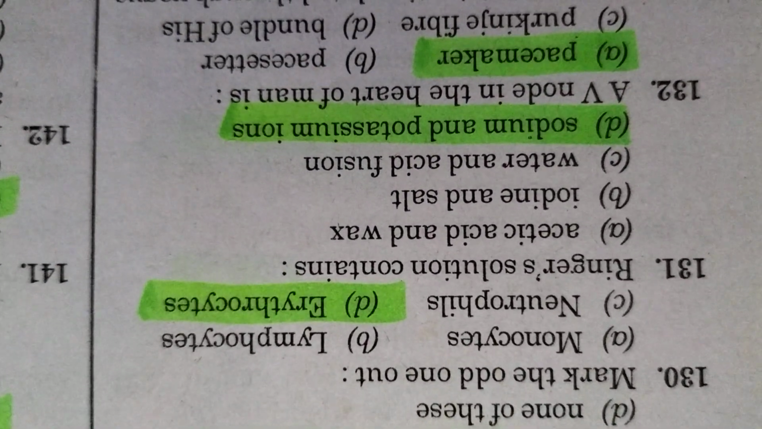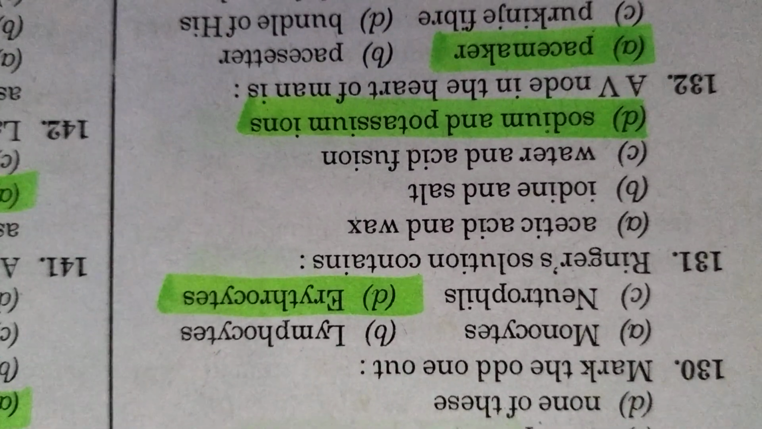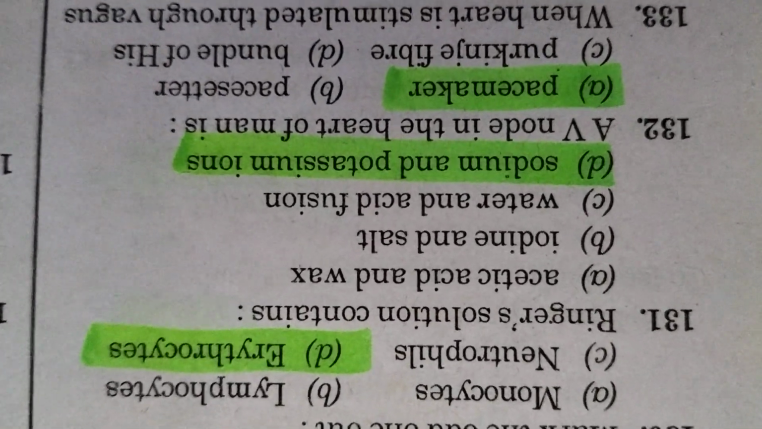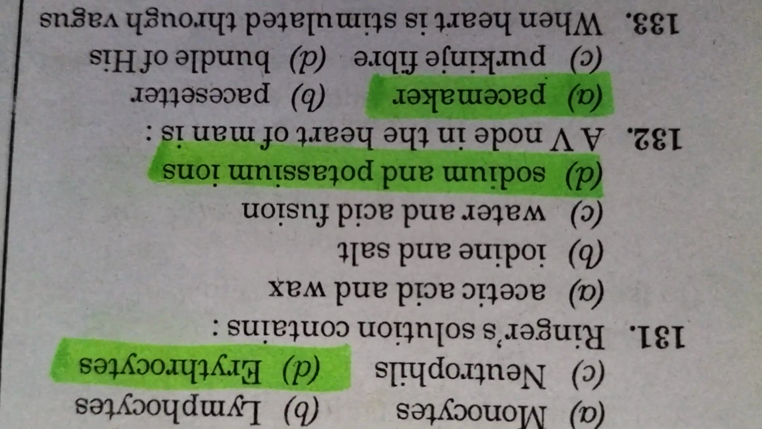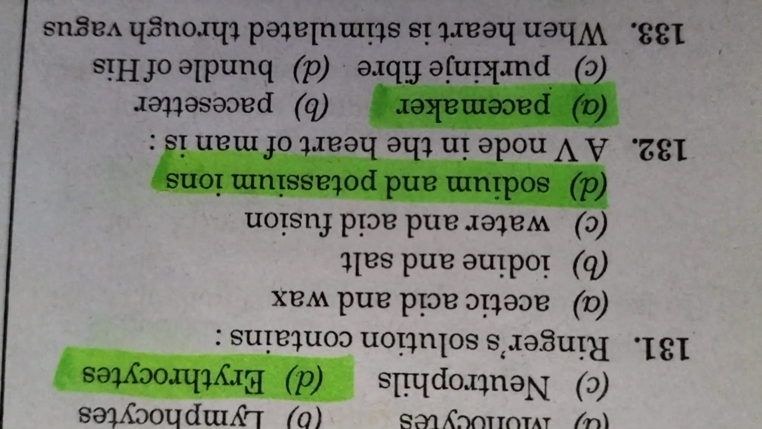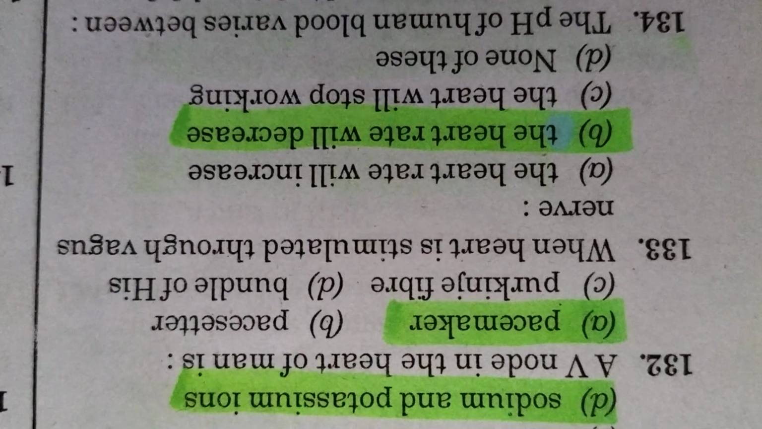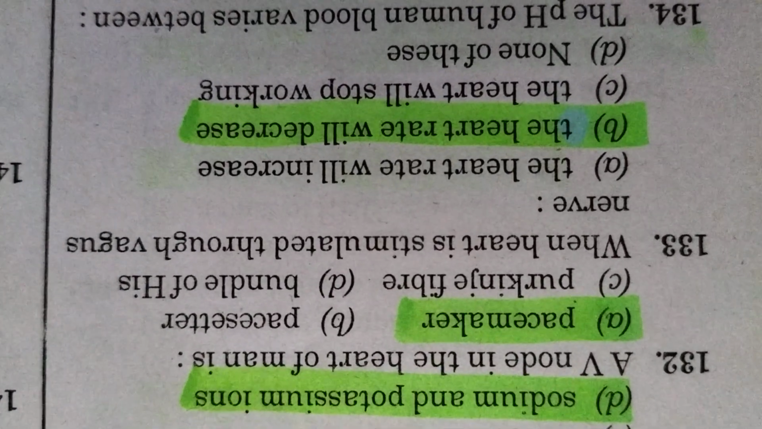Mark the odd one out. Erythrocytes. Ringer solution contains sodium and potassium ions. AV node in the heart of man is pacemaker.